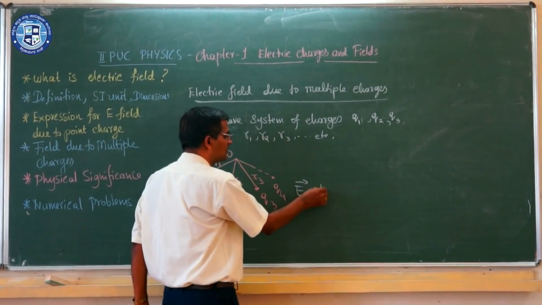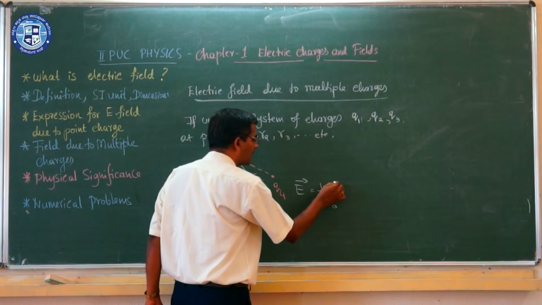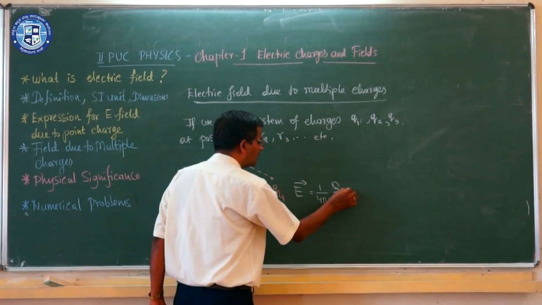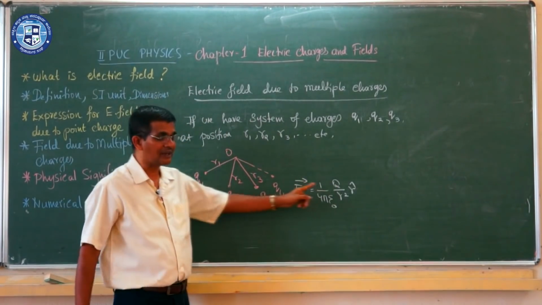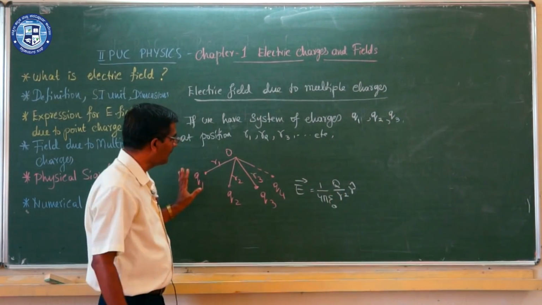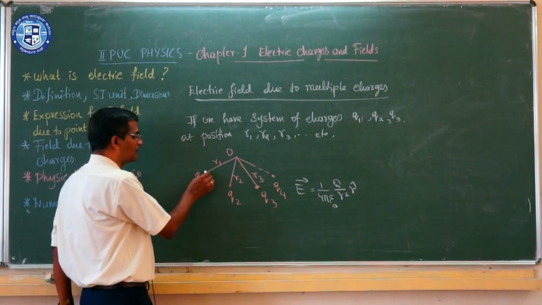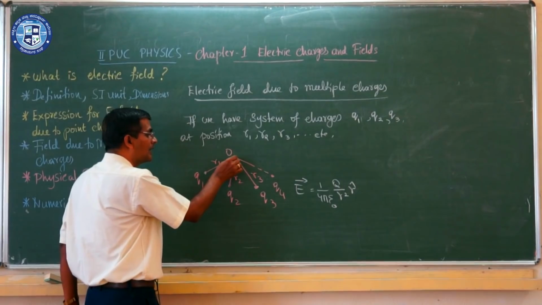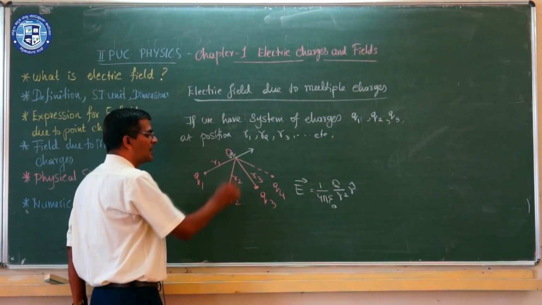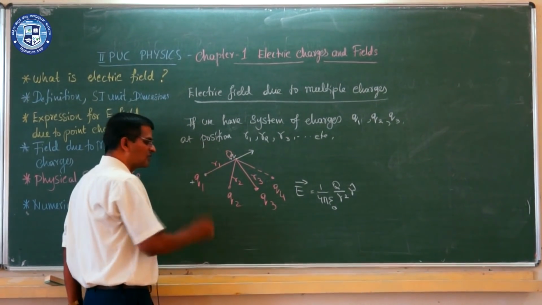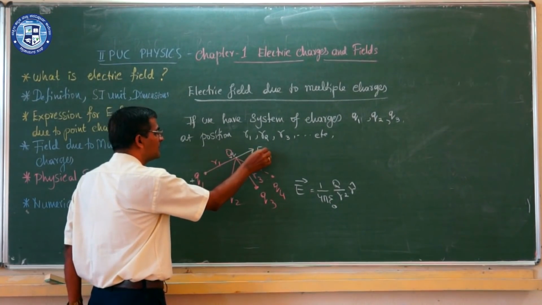Of course, from Coulomb's law, due to this point charge, we get the expression E is equal to 1 by 4 pi epsilon naught, q divided by r square, into r unit vector. The r unit vector gives the direction of the electric field. This is the electric field due to a single charge. Now, if we have multiple charges, how do we find the electric field? Let us take q1, a point charge at a distance r1 from O. Suppose I place a unit positive charge at this point, and assuming q1 is also positive, it will experience a repulsive force. On that basis we get the electric field due to this charge.